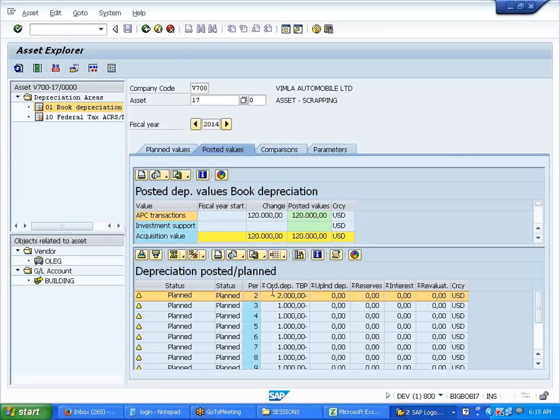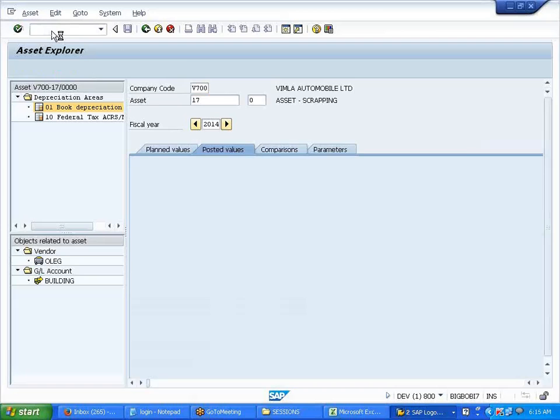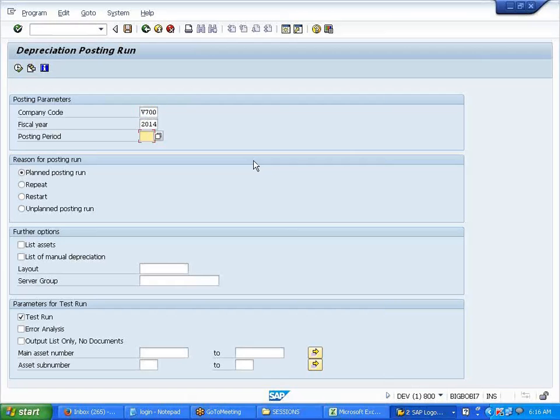So what will you run? For the second period, right? Will you run like this? Just for one asset, are you going to run for it? Yeah, you can run. I told you, right? If you want to run for a specific asset, we can run, but you are going to.